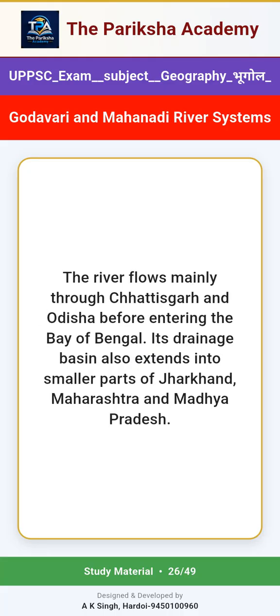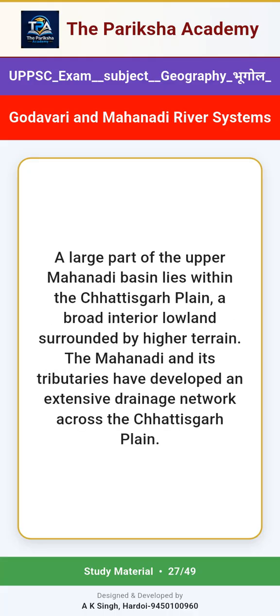The river flows mainly through Chhattisgarh and Odisha before entering the Bay of Bengal. Its drainage basin also extends into smaller parts of Jharkhand, Maharashtra and Madhya Pradesh. A large part of the upper Mahanadi basin lies within the Chhattisgarh plain, a broad interior lowland surrounded by higher terrain. The Mahanadi and its tributaries have developed an extensive drainage network across the Chhattisgarh plain.